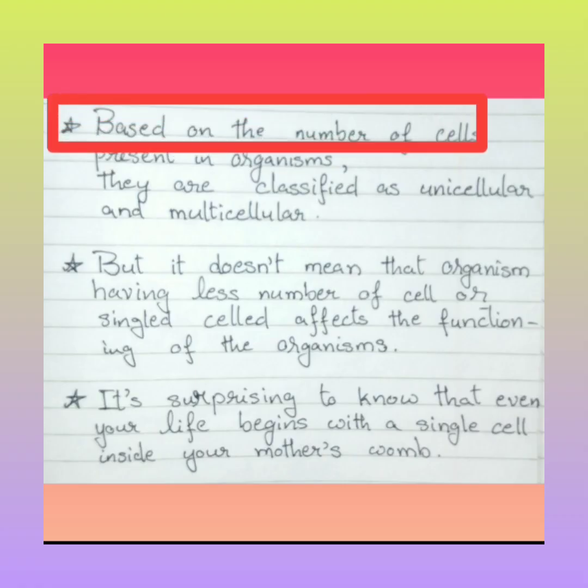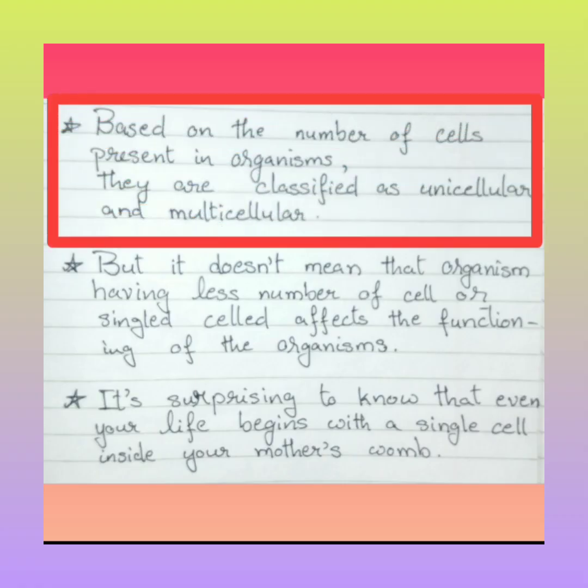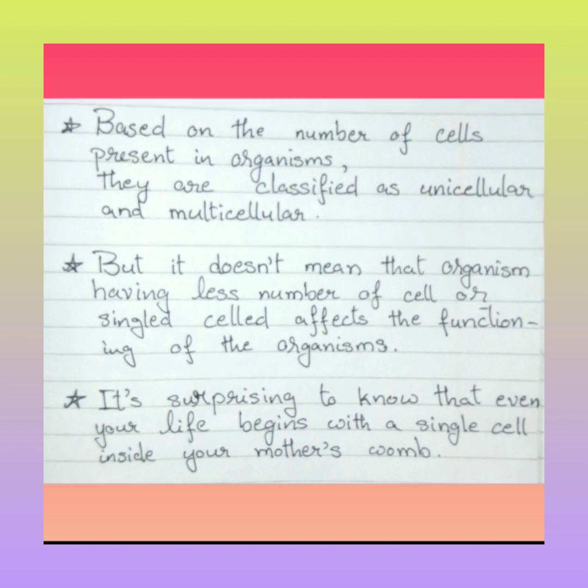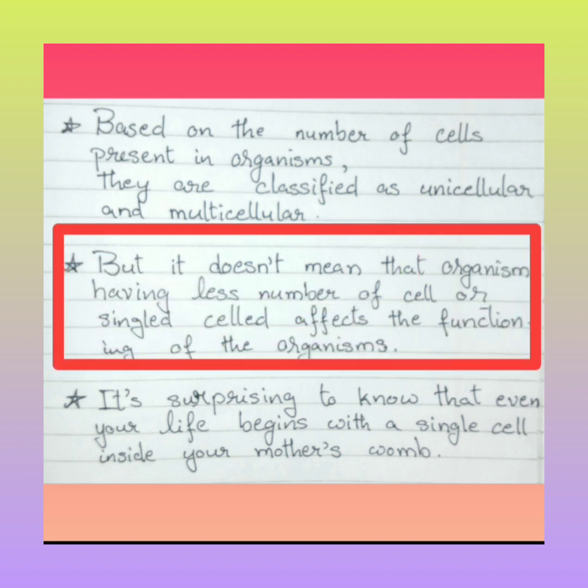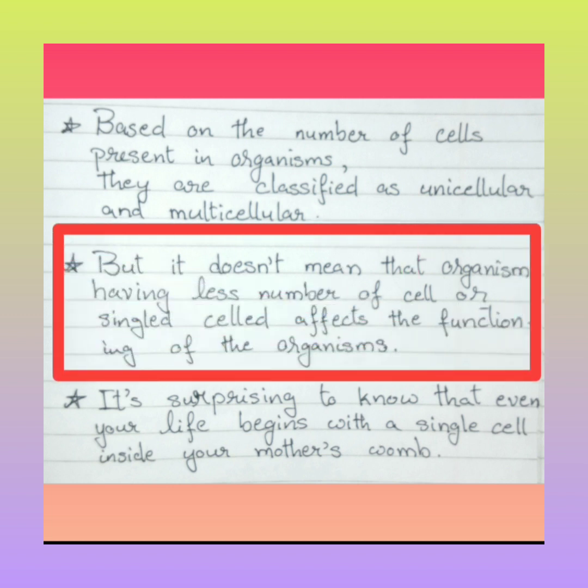Based on the number of cells present in organisms, they are classified as unicellular and multicellular. But it doesn't mean that organisms having a smaller number of cells, or single-celled, affects the functioning of the organism.